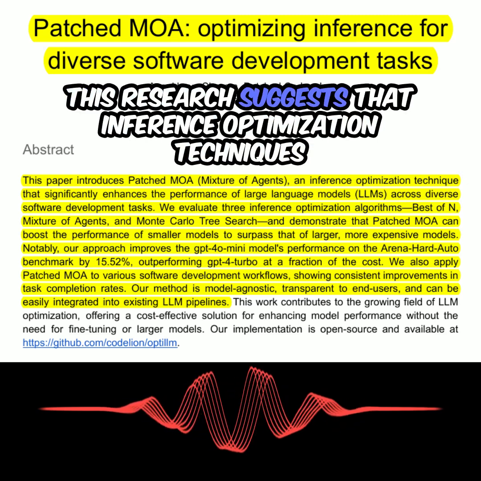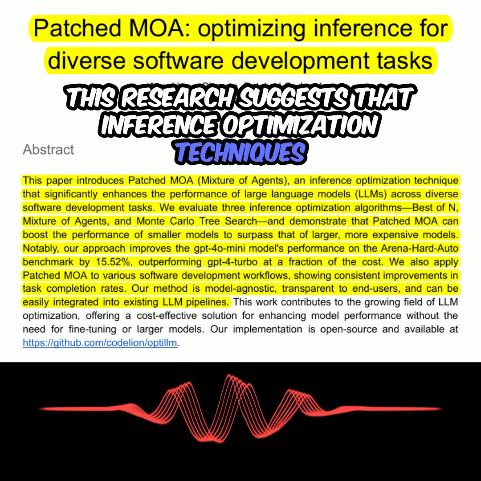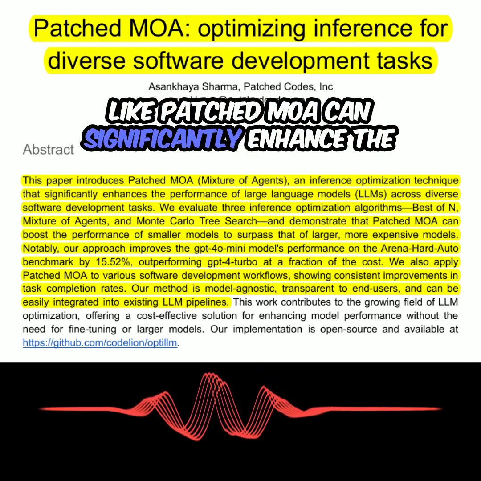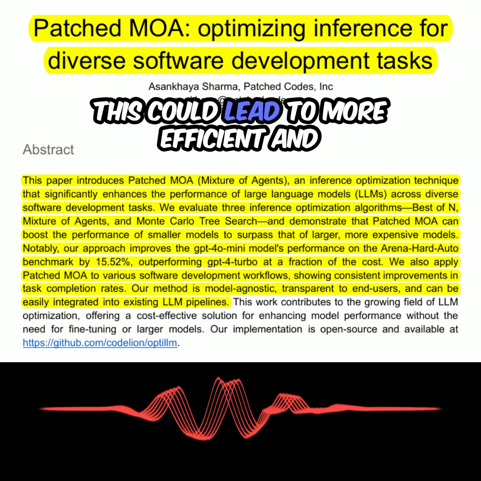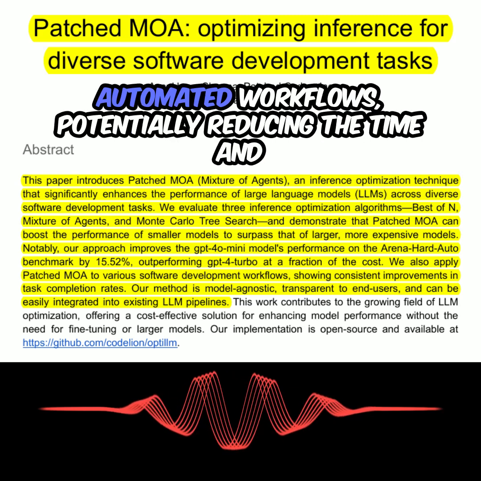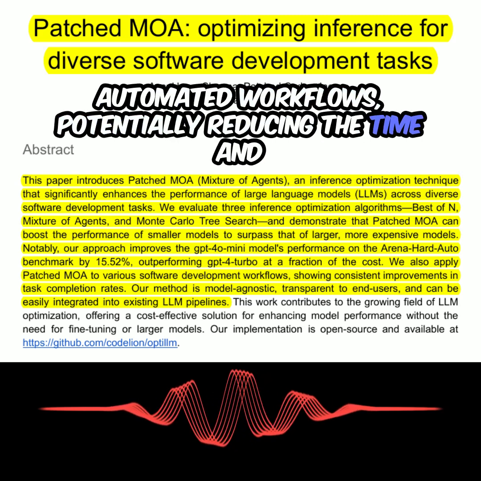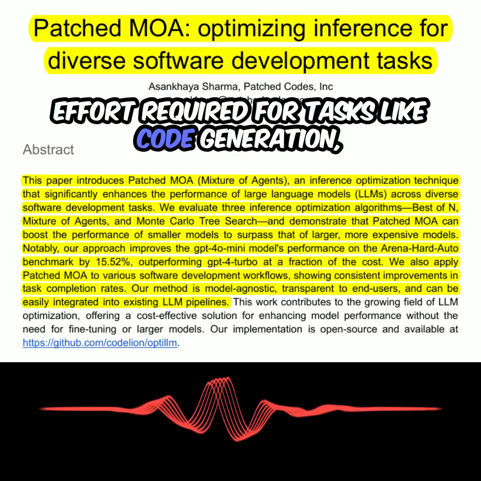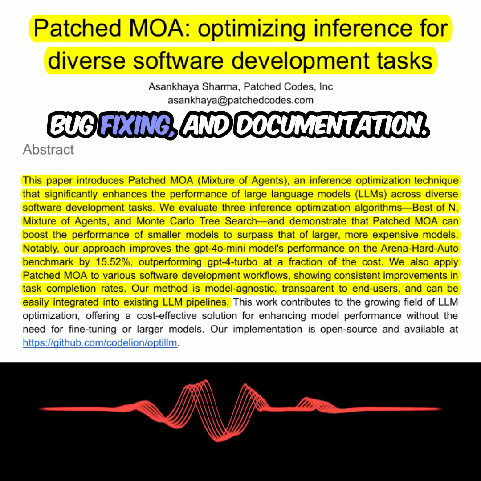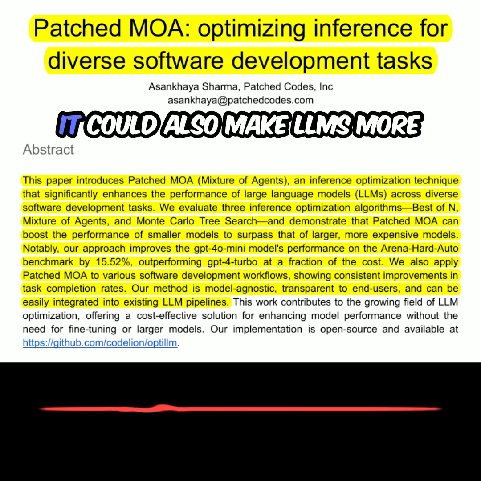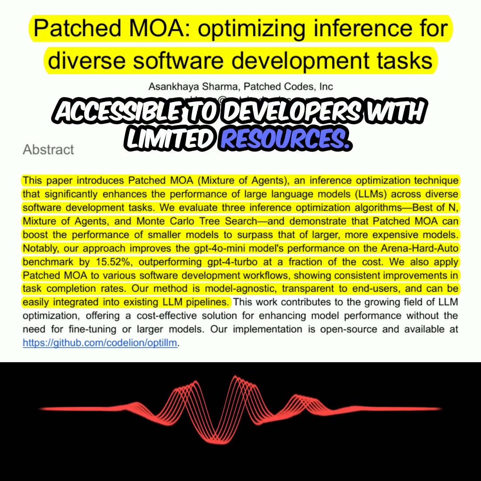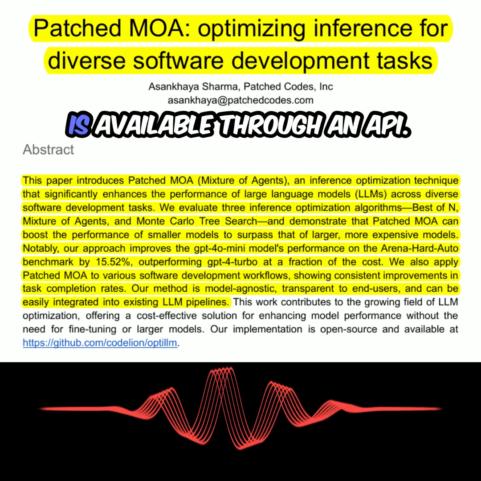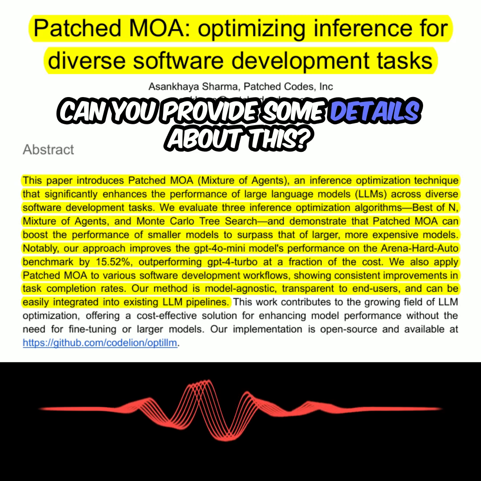This research suggests that inference optimization techniques like patched MOA can significantly enhance the capabilities of LLMs in software development. This could lead to more efficient and automated workflows, potentially reducing the time and effort required for tasks like code generation, bug fixing, and documentation. It could also make LLMs more accessible to developers with limited resources. The paper mentions that patched MOA is available through an API. Can you provide some details about this?